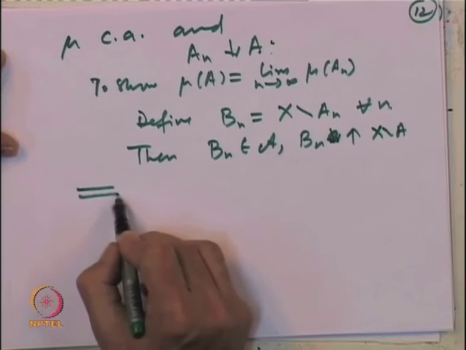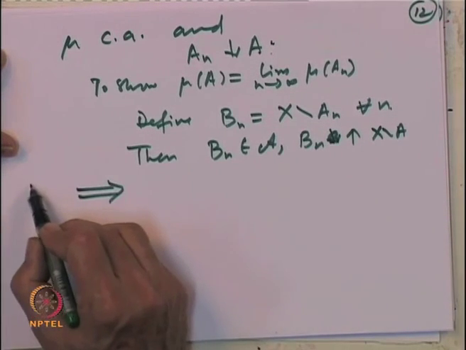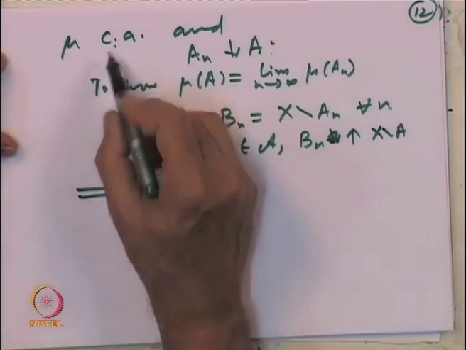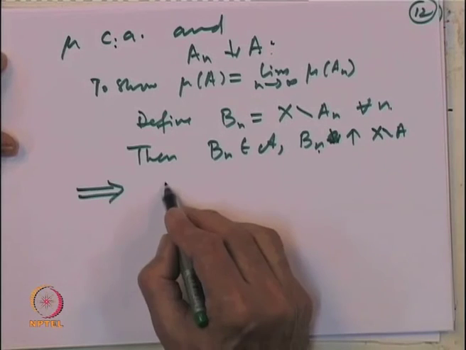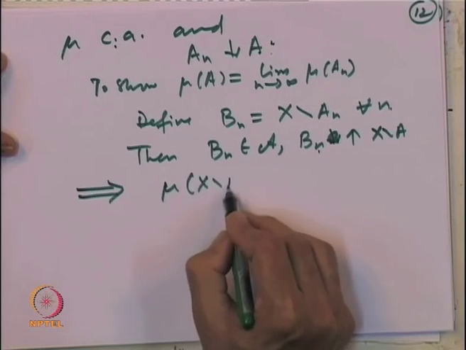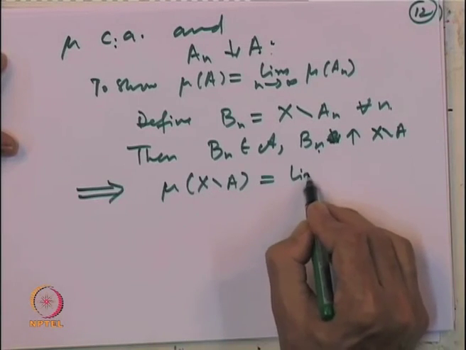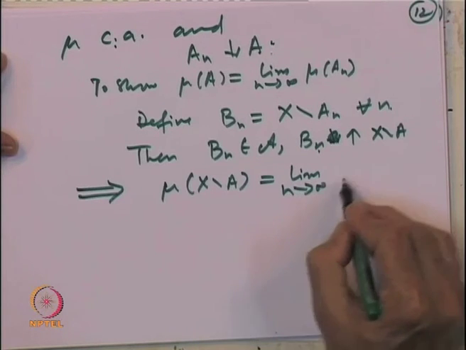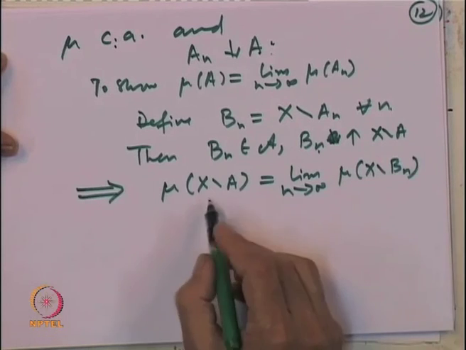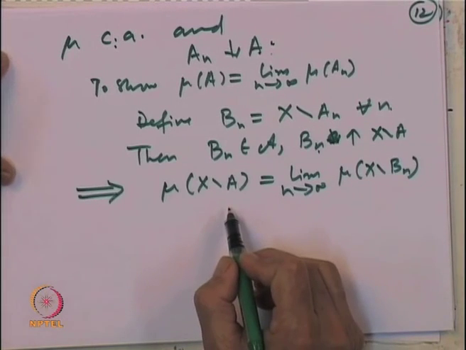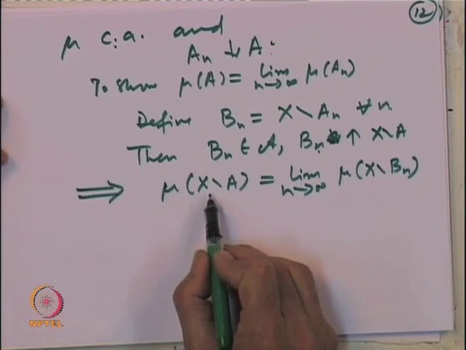So, by the earlier theorem, countable additivity implies that whenever a sequence is increasing, mu of X minus A must be equal to the limit as n goes to infinity of mu of X minus A n. But now, we use the fact that mu of X is finite.